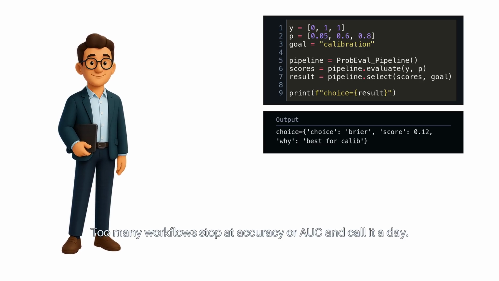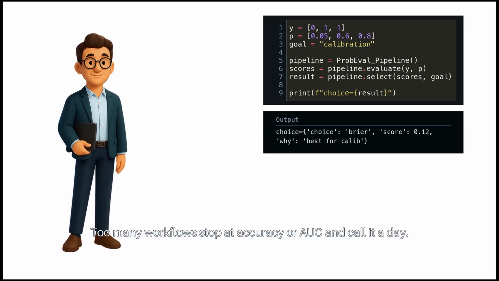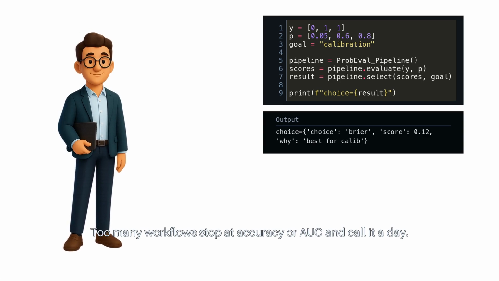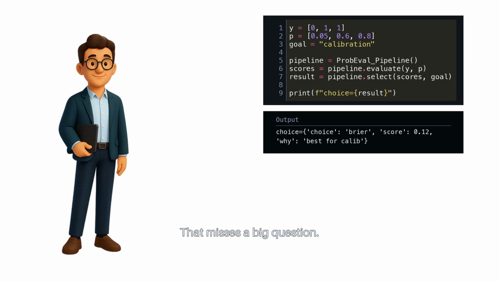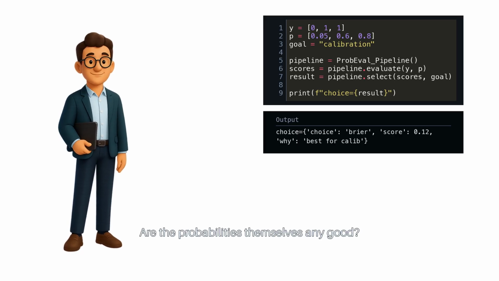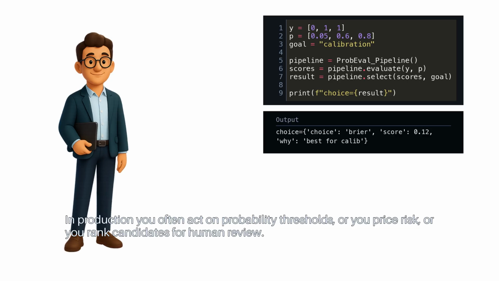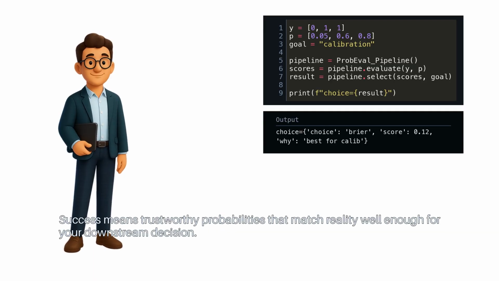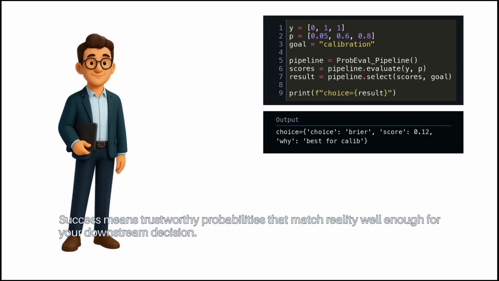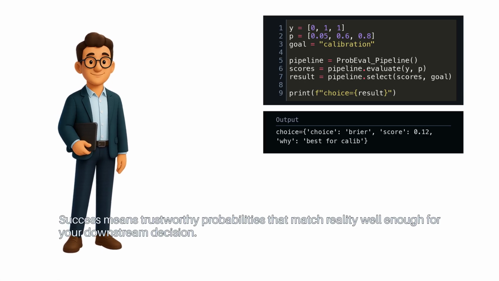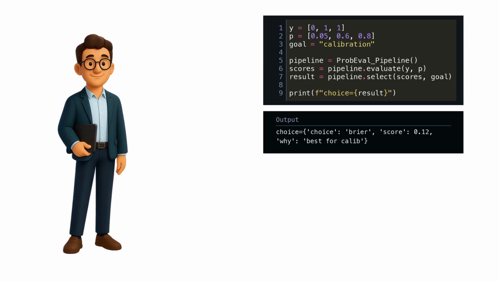Too many workflows stop at accuracy or AUC and call it a day. That misses a big question. Are the probabilities themselves any good? In production, you often act on probability thresholds, or you price risk, or you rank candidates for human review. Success means trustworthy probabilities that match reality well enough for your downstream decision.